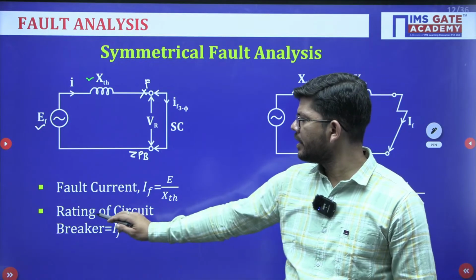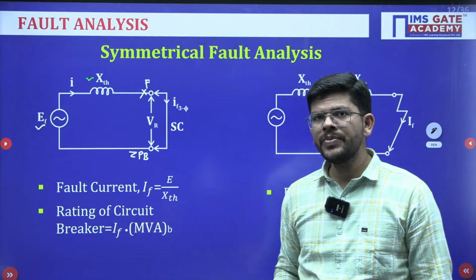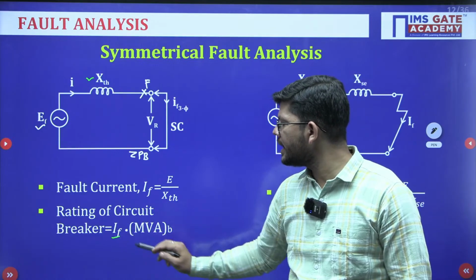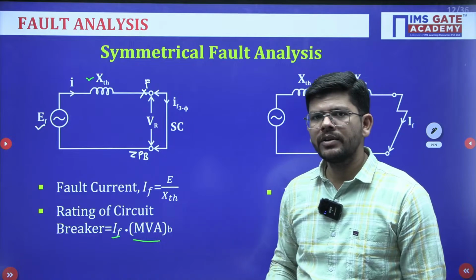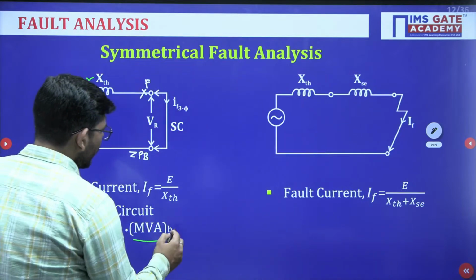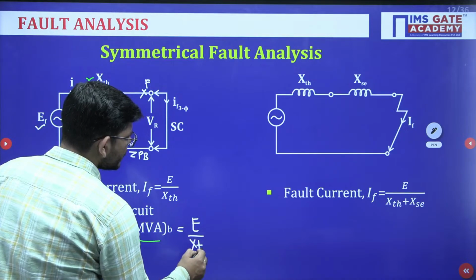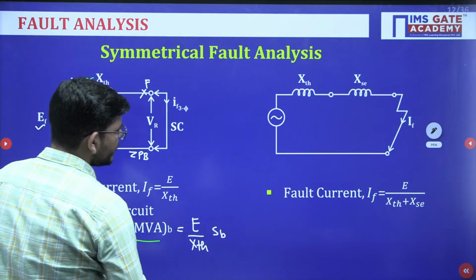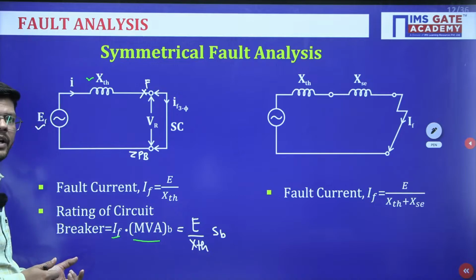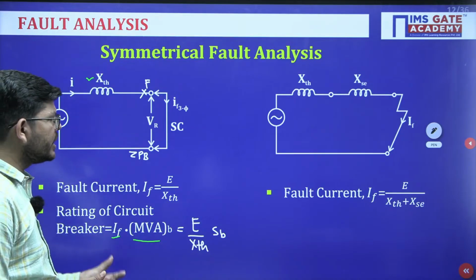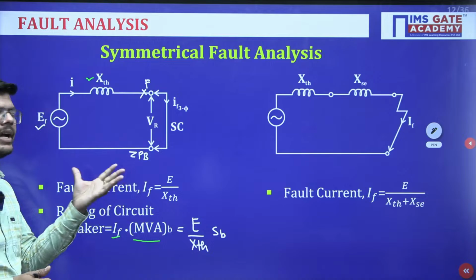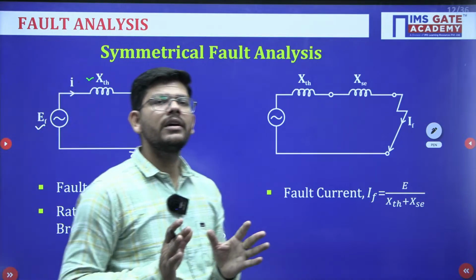So, the rating of circuit breaker you have to choose is equal to the fault current into the system base, or you can modify this to be E upon XTH into S base. This will be the formula. So, the circuit breaker will be chosen depending upon the magnitude of the fault current.